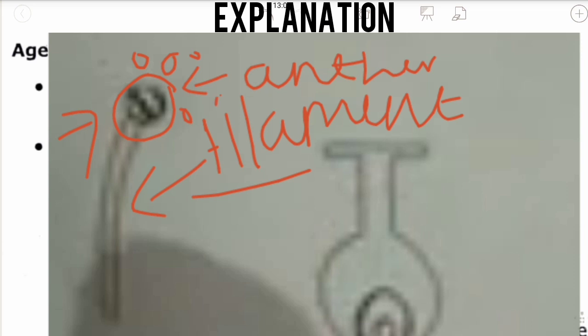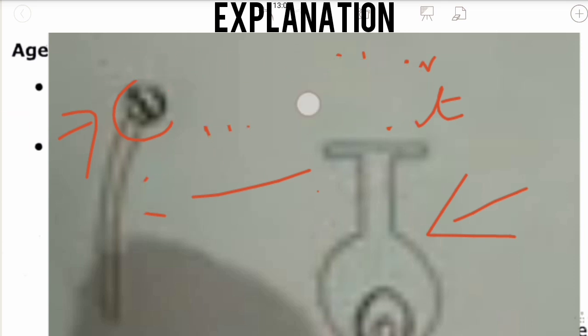Let's say this is the female flower present here. Now these pollen grains which are present here need to be transferred over here.